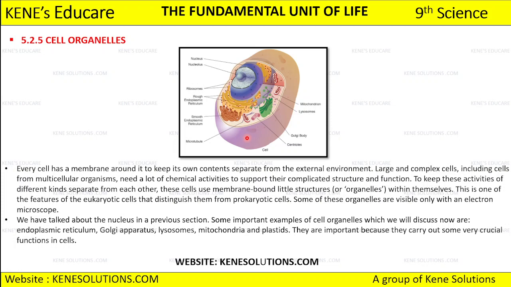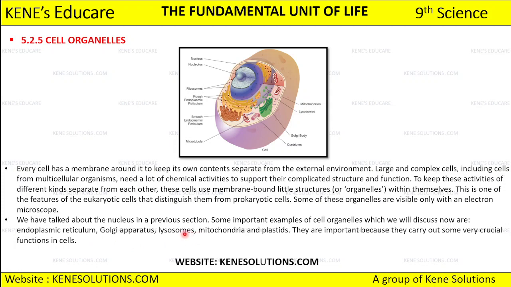Now we have talked about the nucleus in the previous session. Nucleus is also one of the important cell organelles that we have, but other than the nucleus, we also have some other cell organelles to discuss. In this part on cell organelles, we are going to discuss different cell organelles like the endoplasmic reticulum. Then we are going to discuss the Golgi apparatus.